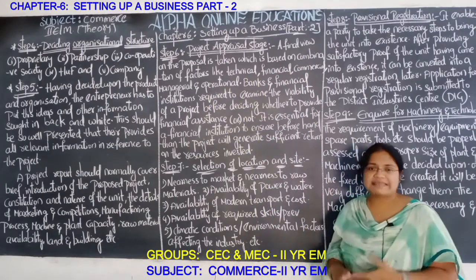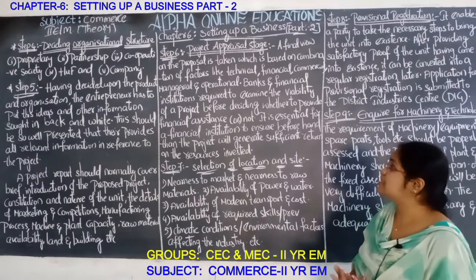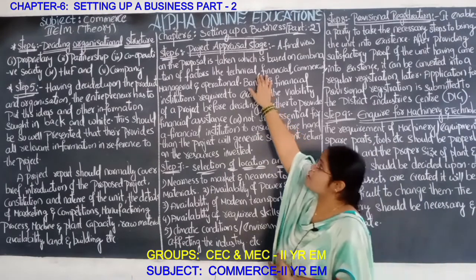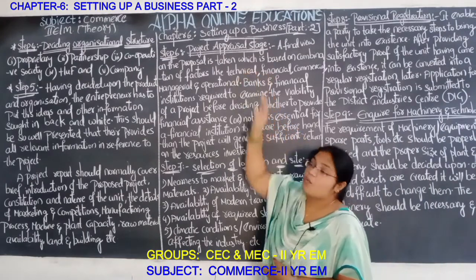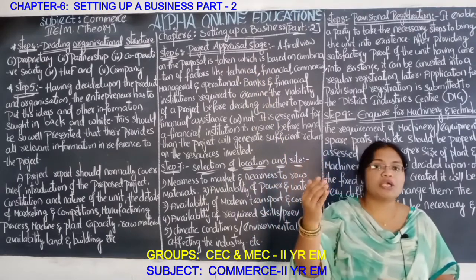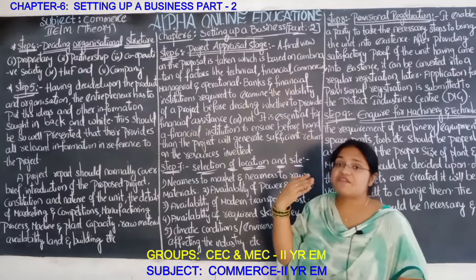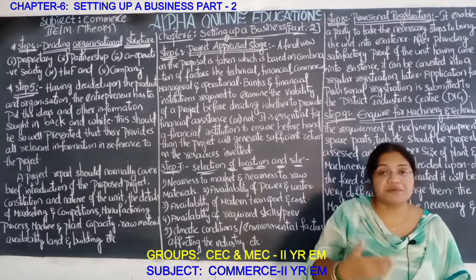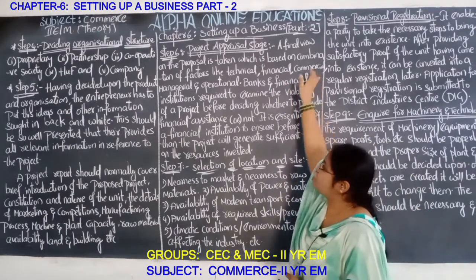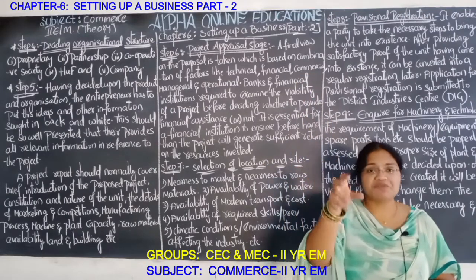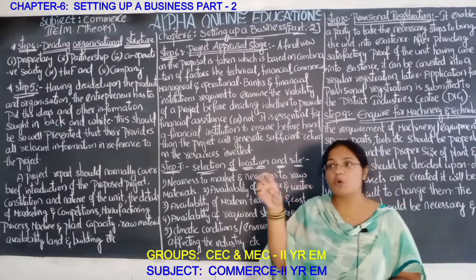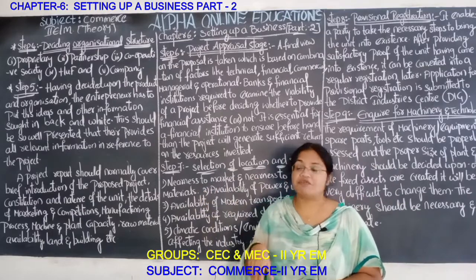So after taking all the factors into consideration, these factors are also needed. Technical: what type of technology you are going to introduce in the production line. Finance: from which financial institutions you are going to raise the credit. Commercial: whether the organization you have started has a motive of profit or service.